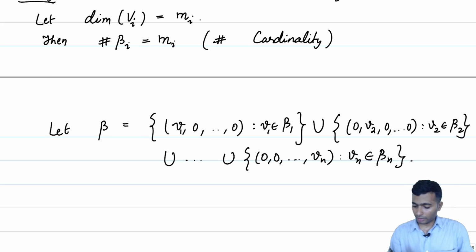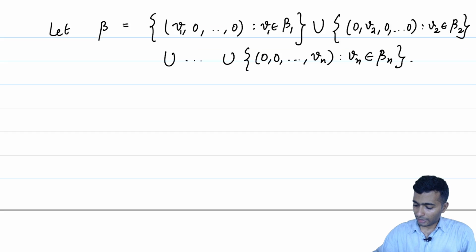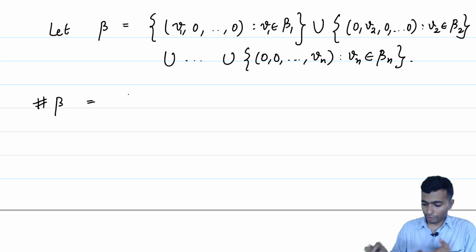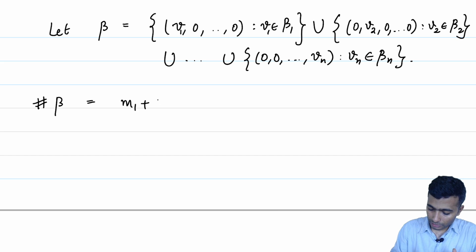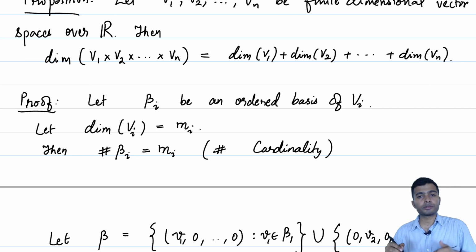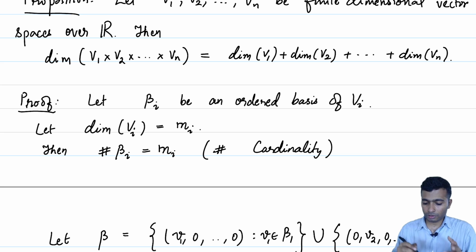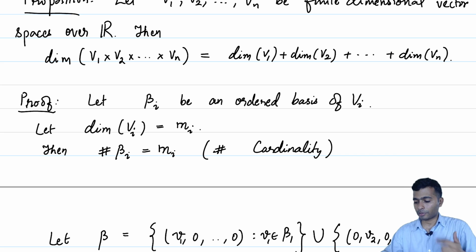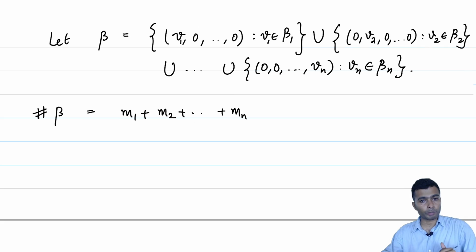Notice that each of these is a copy of beta i with the 0 vector in the remaining components, and because of that the cardinality of beta is the cardinality of beta 1, which is m1, plus the cardinality of beta 2, which is m2, up to the cardinality of beta n, which is mn. If we manage to prove that this beta is indeed a basis of V1 cross V2 up to Vn, then we would have established that the dimension of V1 cross up to Vn is the dimension of V1 plus up to the dimension of Vn, because that is precisely m1 plus m2 up to mn.